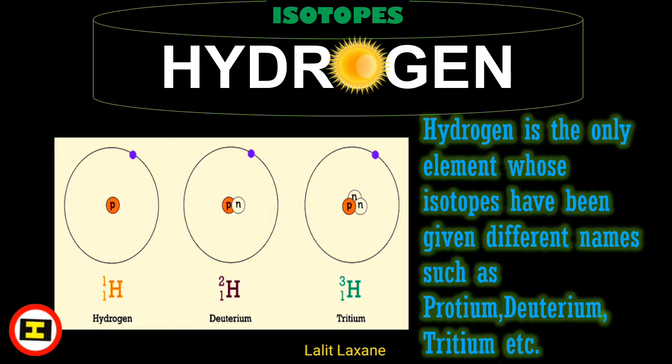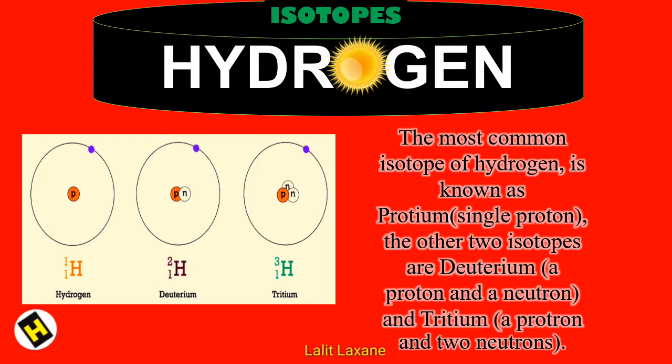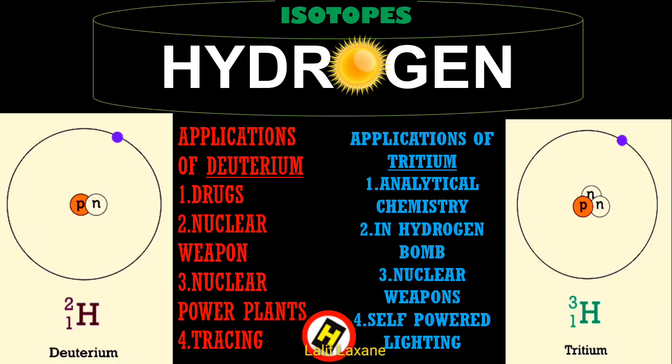Isotopes. Hydrogen is the only element whose isotopes have been given different names such as protium, deuterium, tritium, etc. The most common isotope of hydrogen is known as protium with a single proton. The other two isotopes are deuterium with a proton and a neutron, and tritium with a proton and two neutrons, as shown in the figure. Deuterium is used in drugs, nuclear weapons, nuclear power plants, and for tracing. Tritium is used in analytical chemistry, in hydrogen bombs, nuclear weapons, and self-powered lighting.